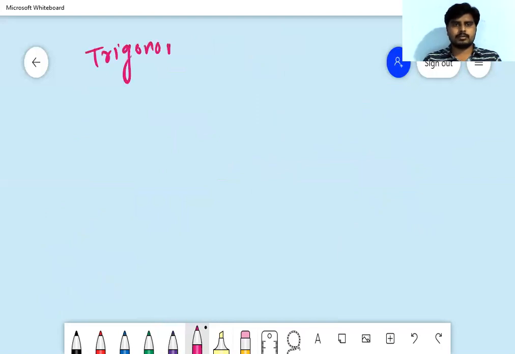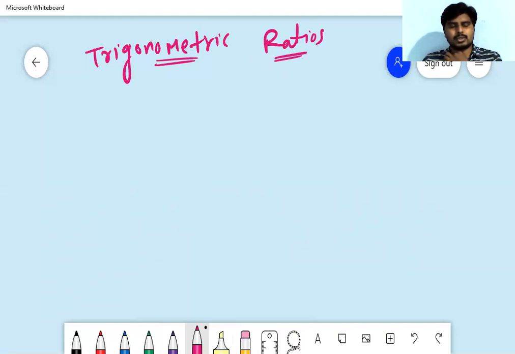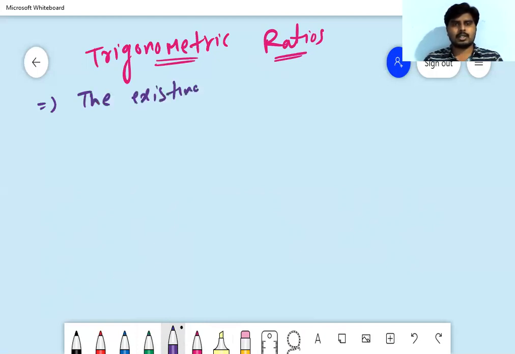Trigonometric ratios. What is the definition of trigonometric ratios?